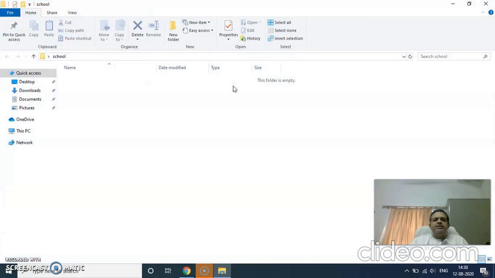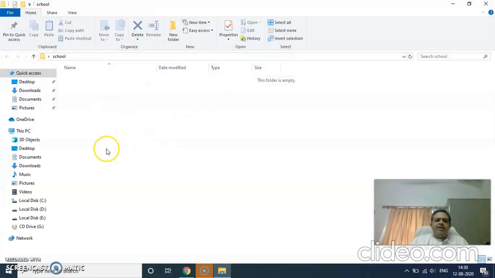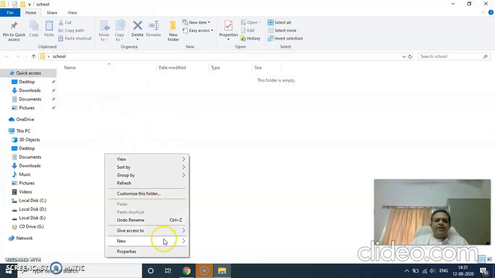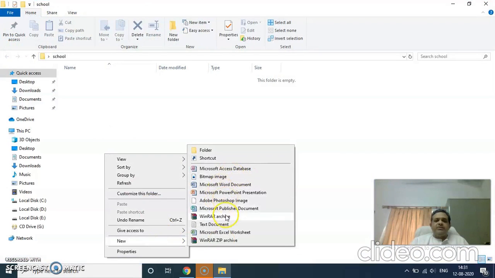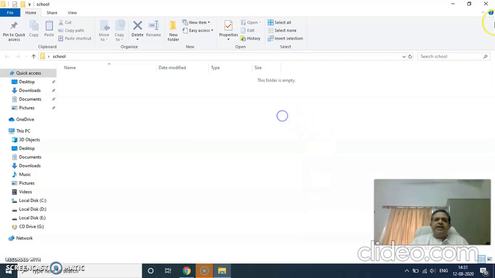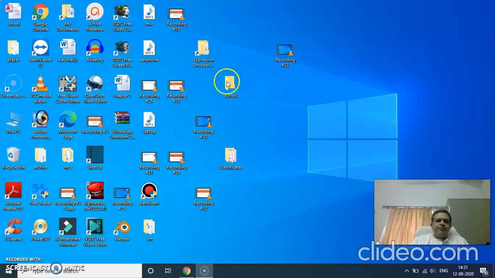Similarly, you can double click this folder to open it. If you wish to create any Word file, you can right click, New, and you will get the various file icons or names here: Microsoft Word document, Excel document, etc. You can create it directly from here. If you want to delete, just click on it, press the Delete button on the keyboard and select Yes, and it will go to the Recycle Bin.